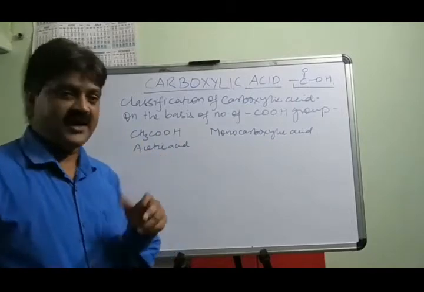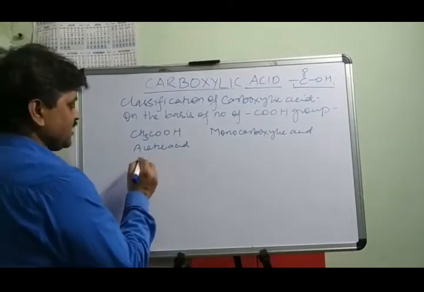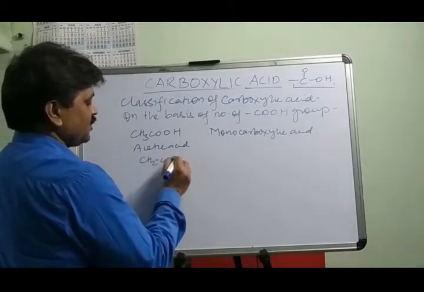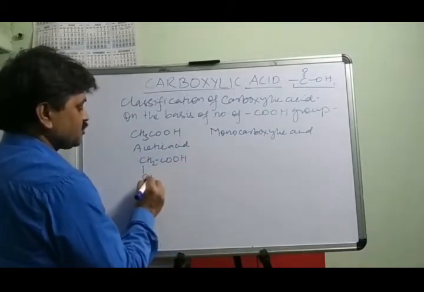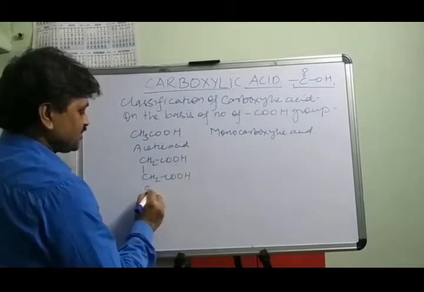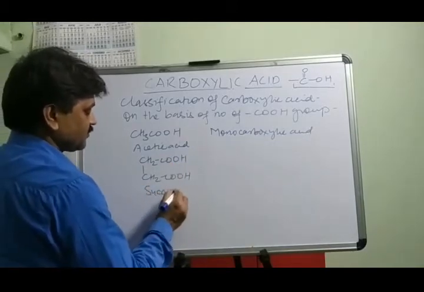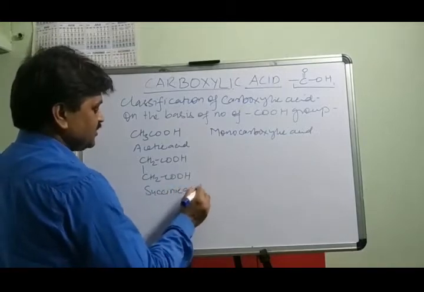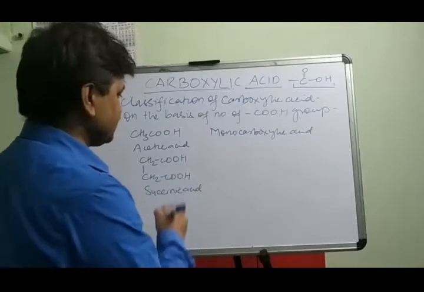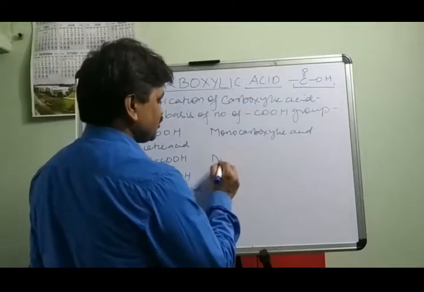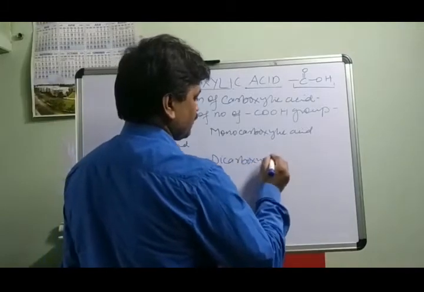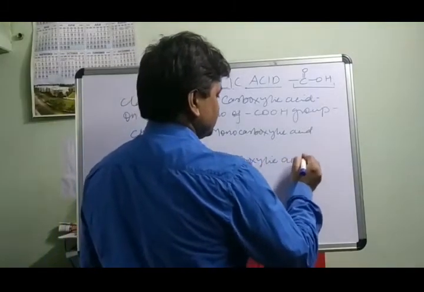Similarly, dicarboxylic acid, just like succinic acid, CH2COOH, CH2COOH. The name of this compound is succinic acid. And you will see here there are 2 COOH groups present in the compound. So it is considered a dicarboxylic acid.